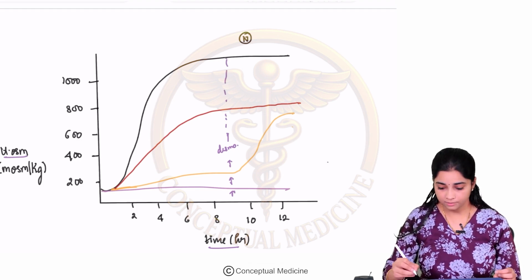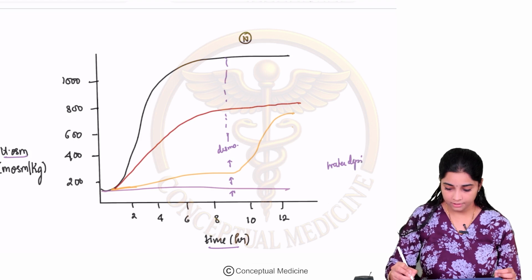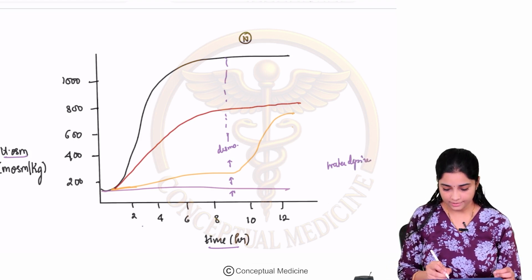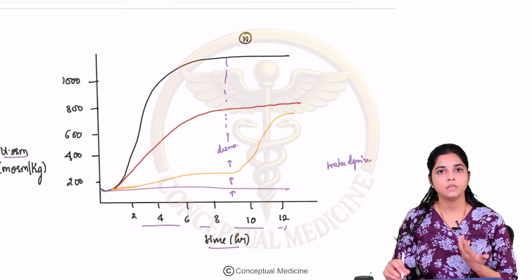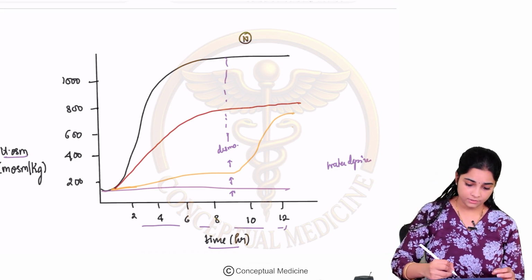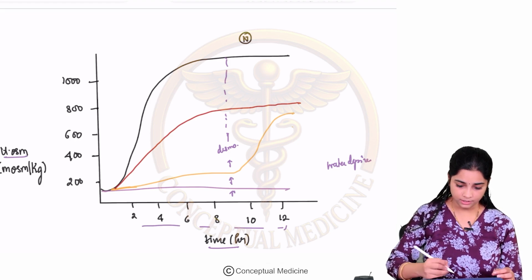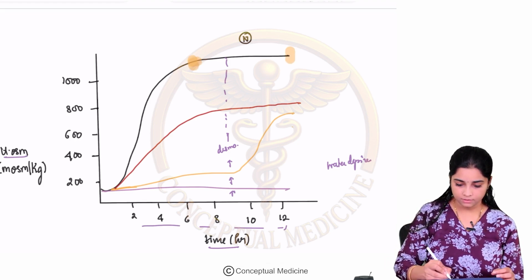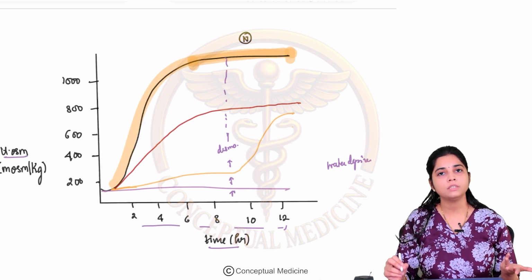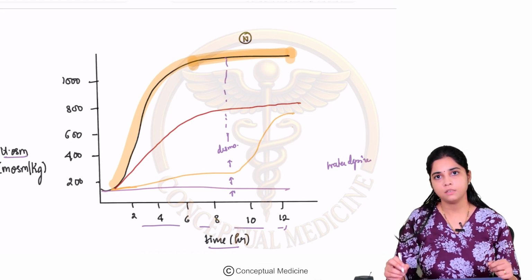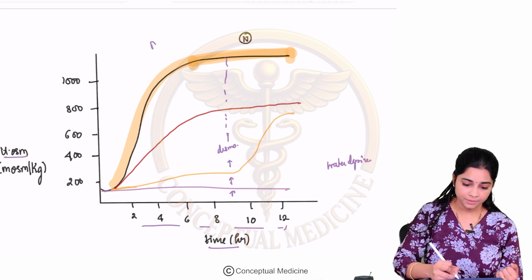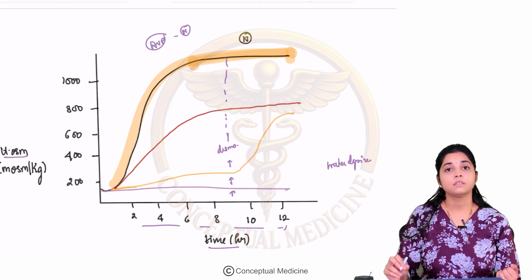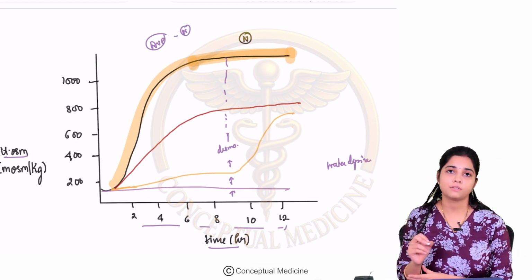In a water deprived, normal individual, as the time increases, you are not drinking water, you are getting more and more dehydrated. So the urine osmolarity also increases. This is what is given in this curve, right? If you are not drinking water, you are getting dehydrated, you will start passing concentrated urine and osmolality will begin to increase. That is because your normal AVP acts, and the AVP ensures that the urine becomes concentrated.